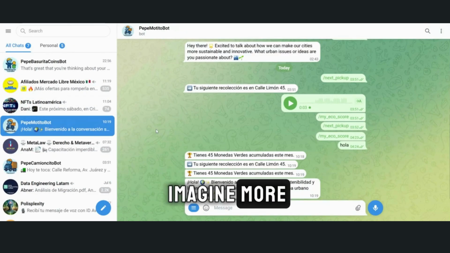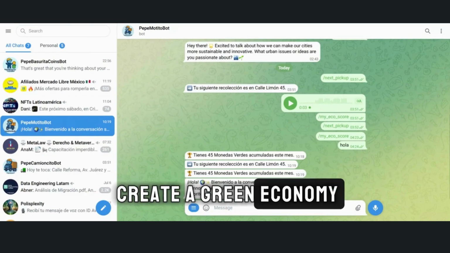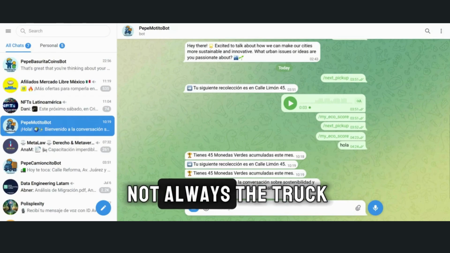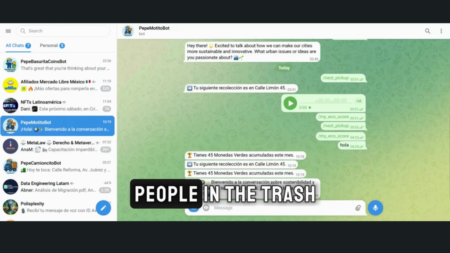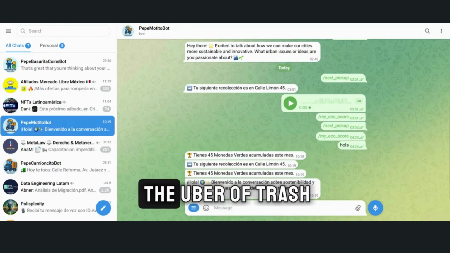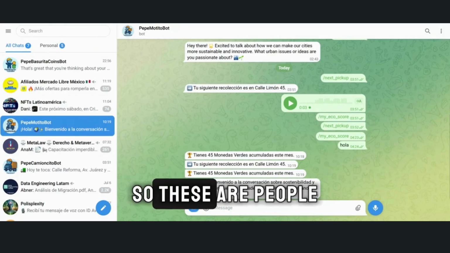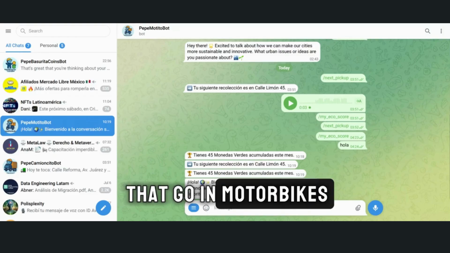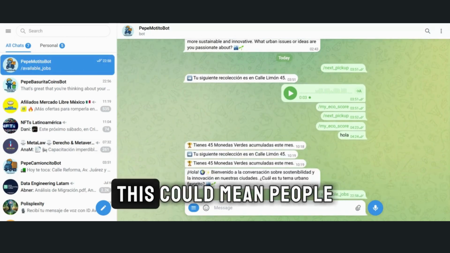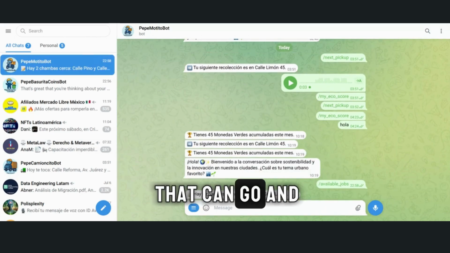But imagine more. Imagine that we can create a green economy. With a green economy, we can create jobs. So not always the trash trucks will pick up the garbage. So for example, imagine that we have the Uber of trash. These are people that go on motorbikes. So that's what we call Pepe Motito. And this could mean people that can go and pick up your trash.